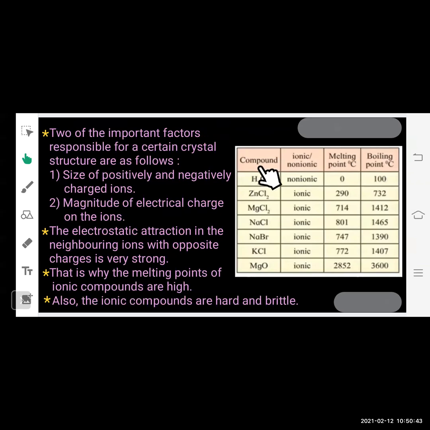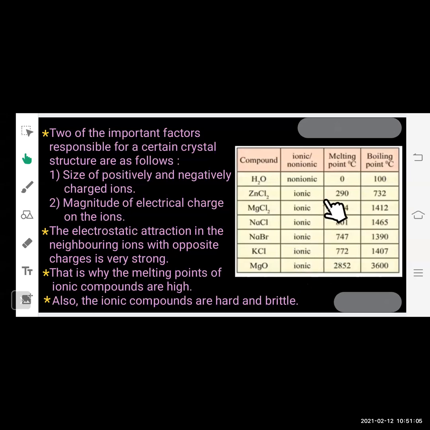If we look at this chart here, you can see lots of compounds are written here: water, zinc chloride, magnesium chloride, sodium chloride, sodium bromide, potassium chloride, and magnesium oxide. You can see what the nature of each is here. Water has covalent bonding, so it is a non-ionic compound, but the rest of the compounds given here are ionic in nature.